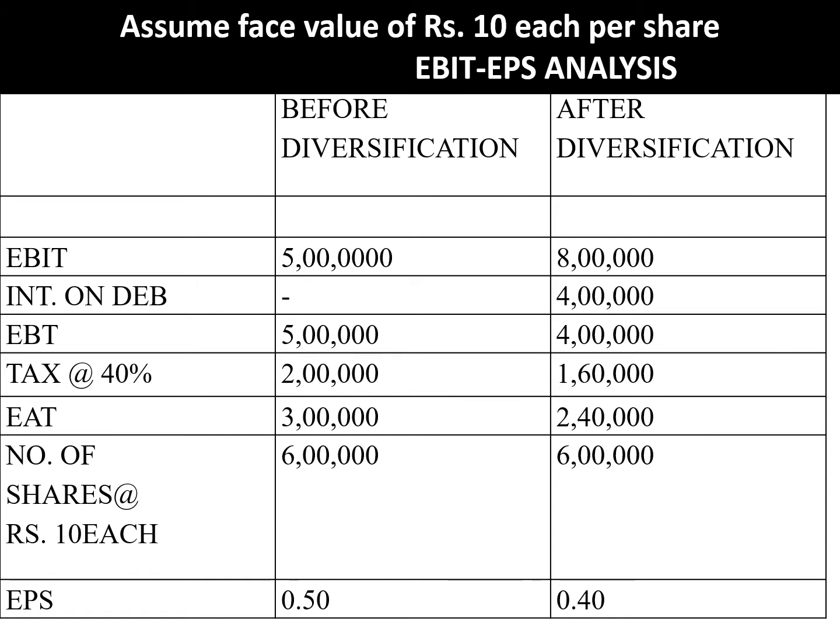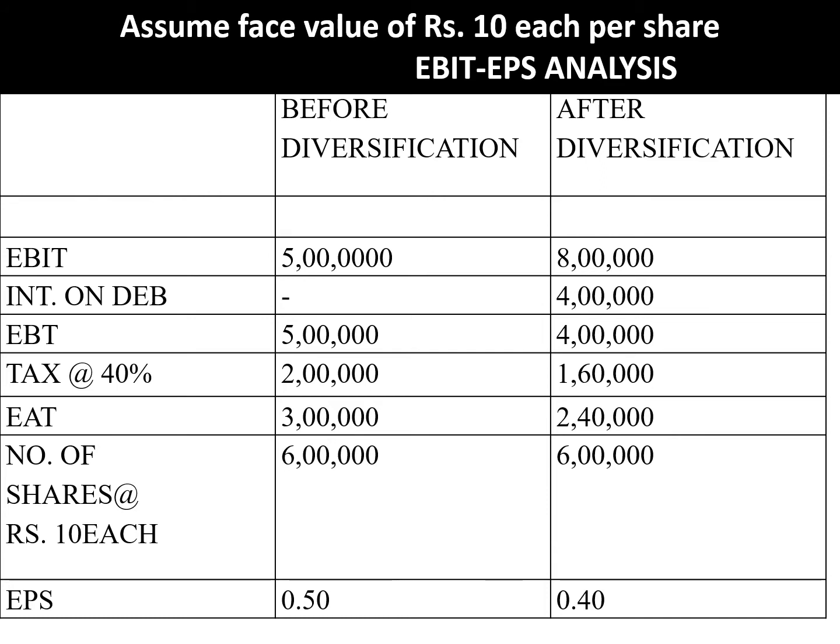Next, we have assumed face value to be rupees 10, so there are 6 lakh shares. You divide by the number of shares. Then only you get EPS, you get 0.40.